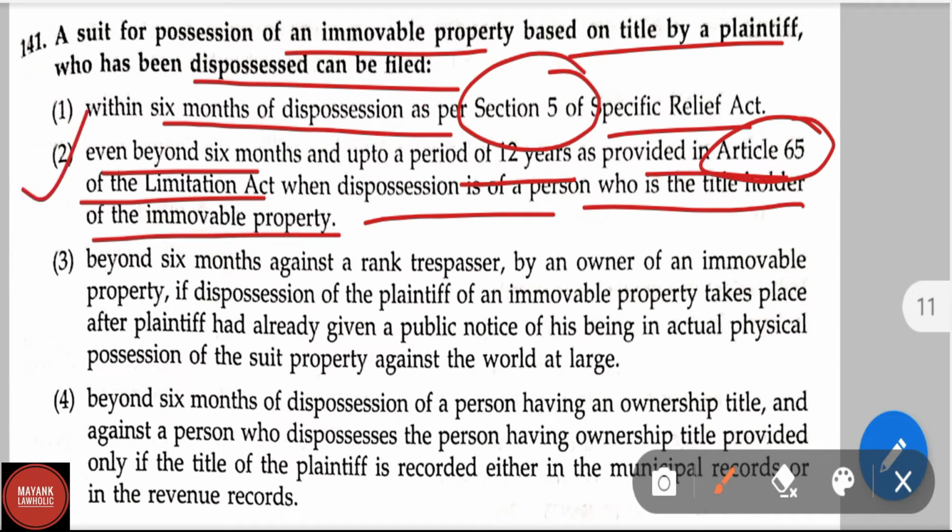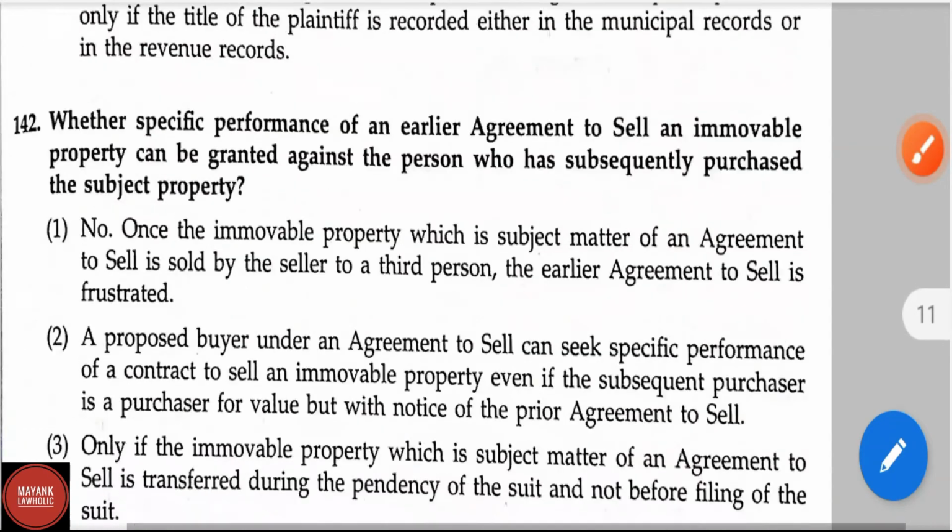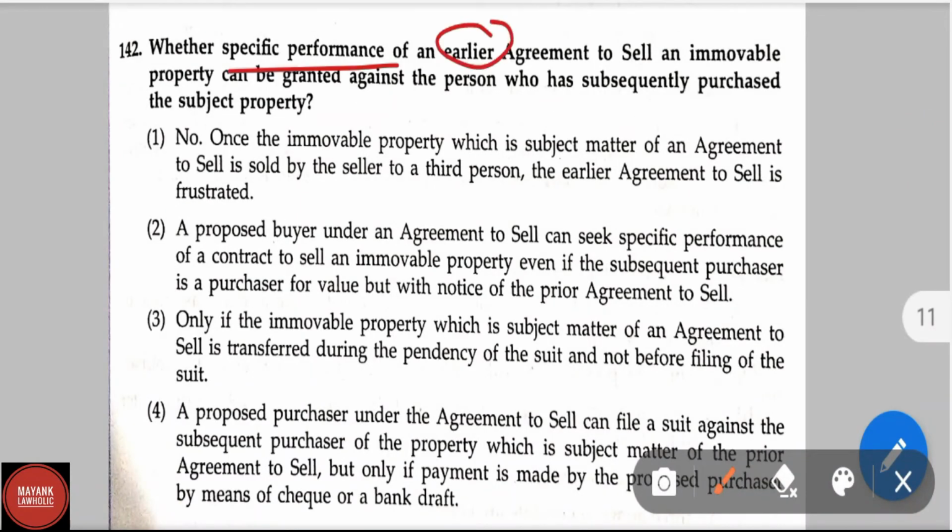A suit for possession of an immovable property based on the title by a plaintiff who has been dispossessed can be filed even beyond 6 months and up to 12 years as provided in Article 65 of the Limitation Act when dispossession is of a person who is the title holder of the immovable property. This option is the correct answer. Now let us move to question number 142. Whether a specific performance of an earlier agreement to sell an immovable property can be granted against a person who has subsequently purchased the subject property.